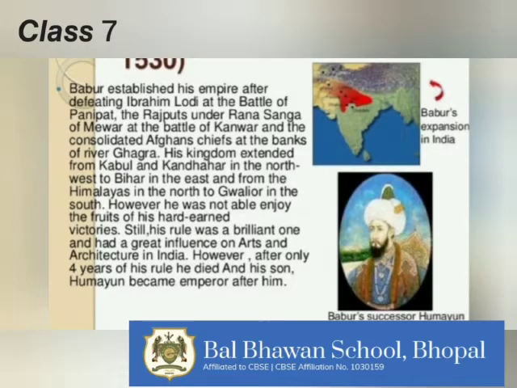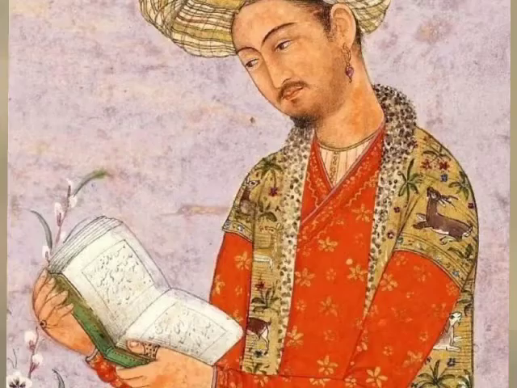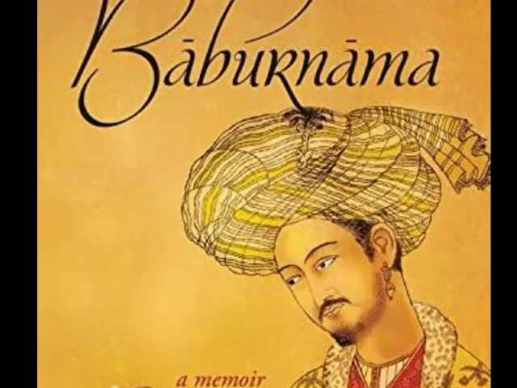Now Babur's achievements. Babur was a brilliant general. He was also an accomplished poet and writer. His autobiography is called Tuzuk-e-Babari or Baburnama. The autobiography was written by Babur himself.